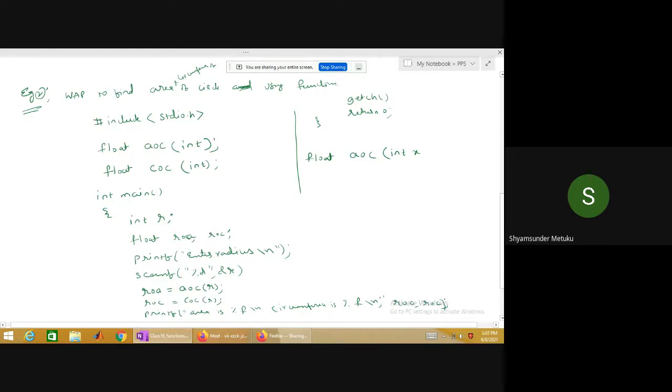It is something like in your family: do all the brothers and sisters have the same name or different names generally? In a family, do any two members have the same name? No, sir. Generally, we don't do it, right or not? Similarly, in the same memory location, two variables of the same name are not acceptable. Whereas some other house, some other family can have a name the same as your name.